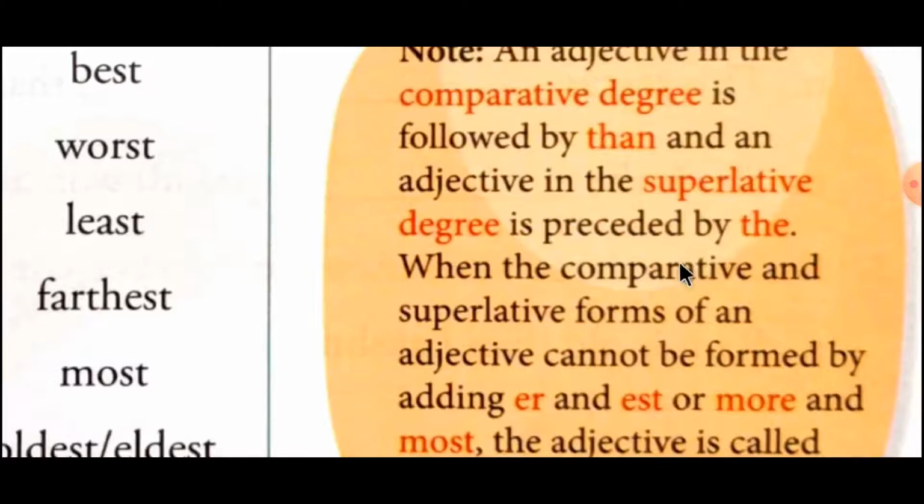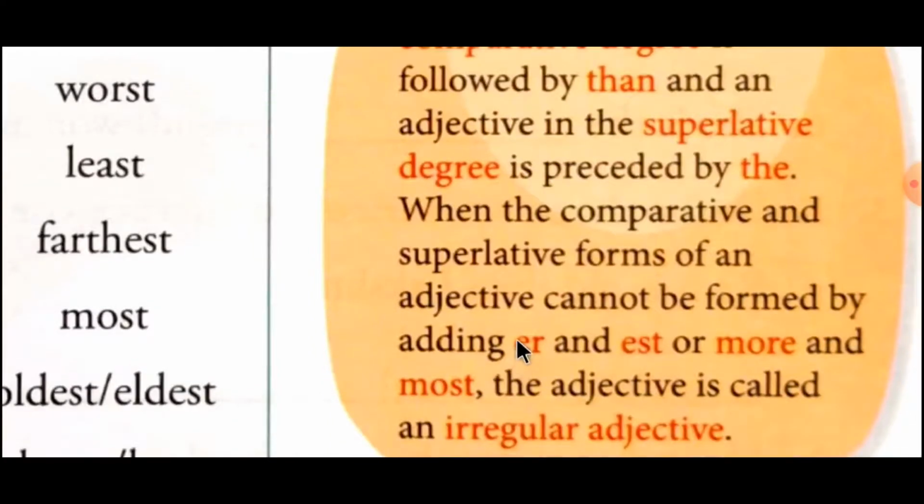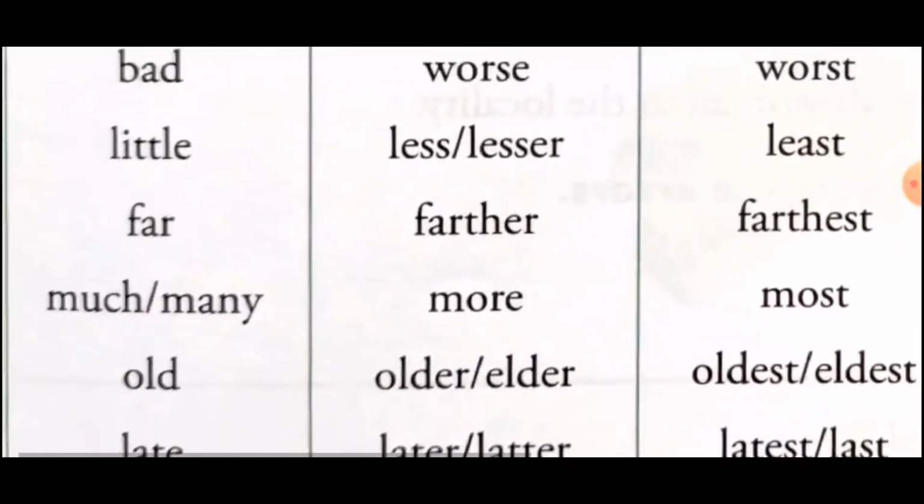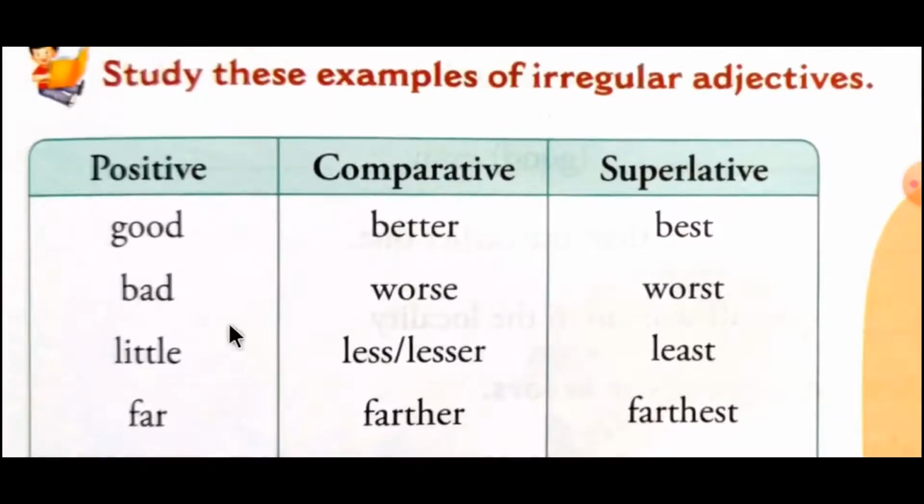Yes, when the comparative and superlative form of an adjective cannot be formed by adding er and est or more and most, मतलब जो regular rule से अगर कोई comparative degree या superlative degree बनता नहीं है, then the adjective is called an irregular adjective. The adjectives that we are discussing in this table, these all adjectives are called irregular adjectives because they do not follow any kind of rules or patterns, forming from positive to comparative and from comparative to superlative degree.